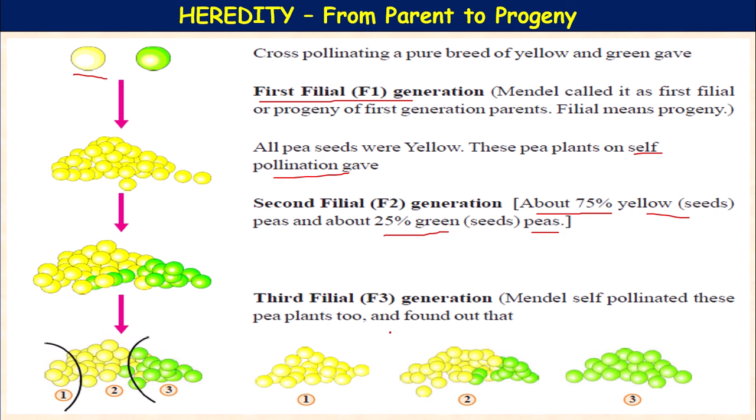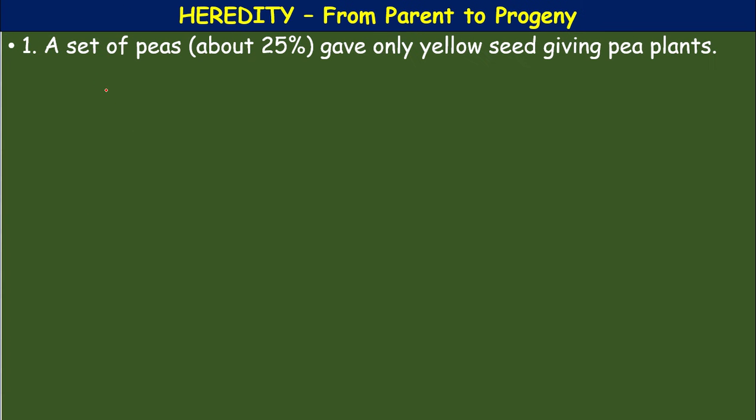Mendel self pollinated these pea plants too and found the ratio 1:2:1, that is one completely yellow, two yellow and green, and one completely green. This is the result obtained in the F3 generation. So here what happened?